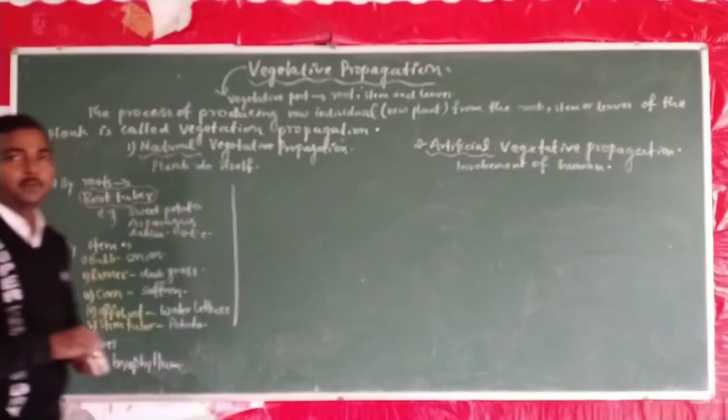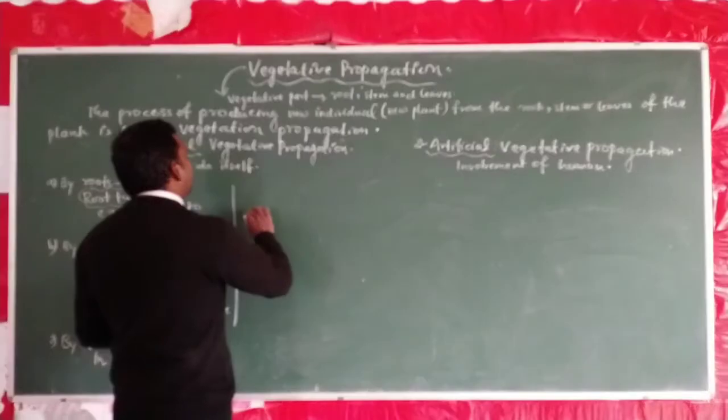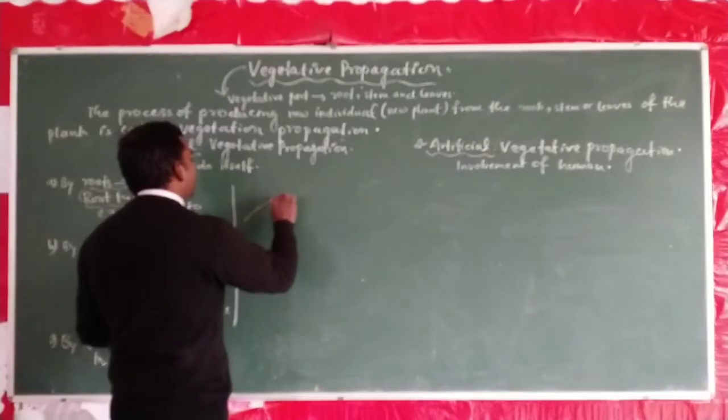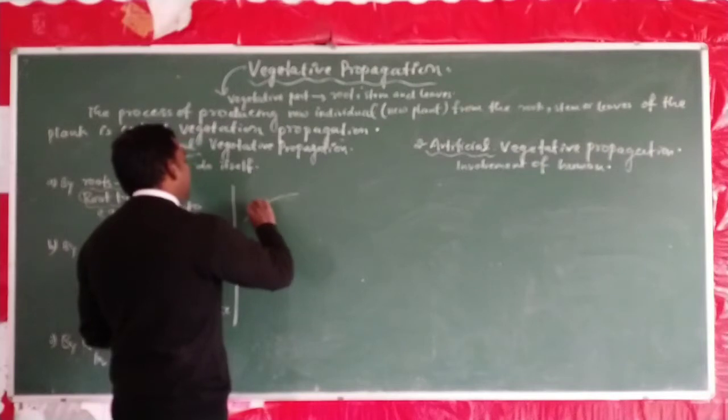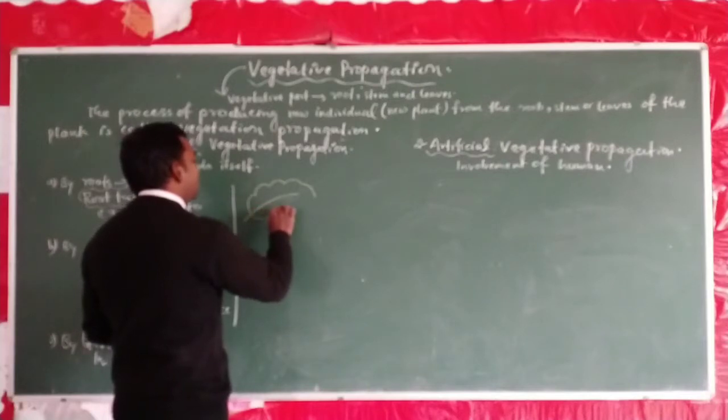In the case of Bryophyllum, we see that the leaf margin consists of, this is the leaf and leaf margin.